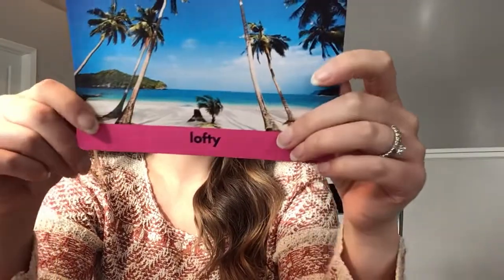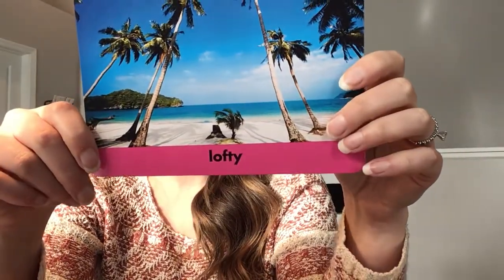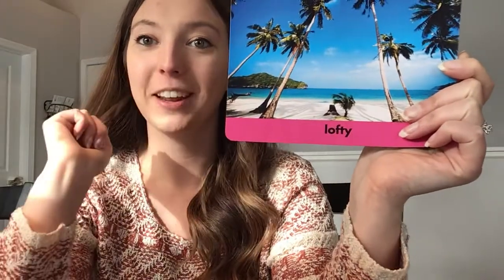So here's your question. If you wanted to be lofty, where would you go? So if you wanted to be very high, where would you go? Would you go to the top of a flagpole or the top of a mountain? Which one would be loftier? Use the word lofty in your answer. Pause the video.